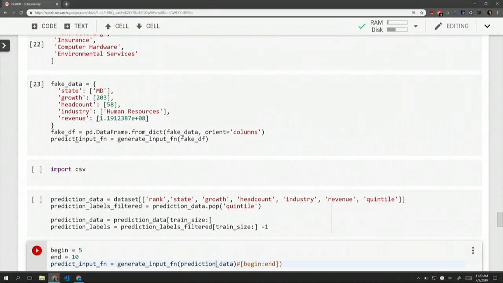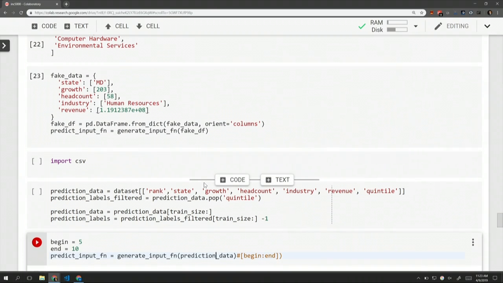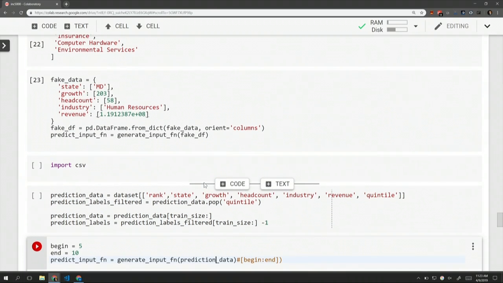Yeah. That's cool. So then we can potentially predict that if we have a company that's founded in California, has a growth of 5,000%, has only 2 headcount, we could try to predict if we are going to end up in the first quintile. Yeah, I mean, that kind of sounds like the early days of Google. A little bit, right? Or the early days of All System Solution Services. Yes, thank you.